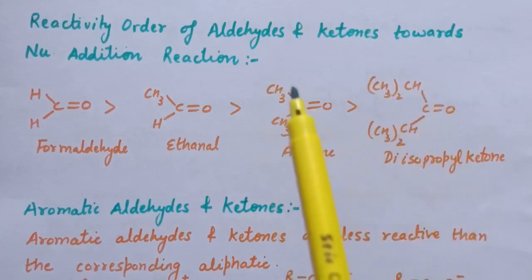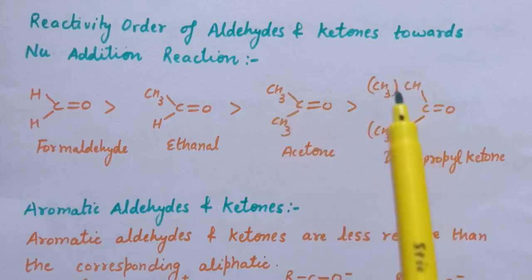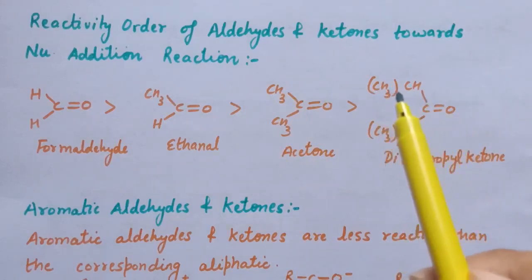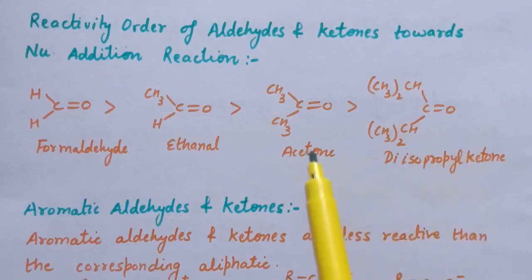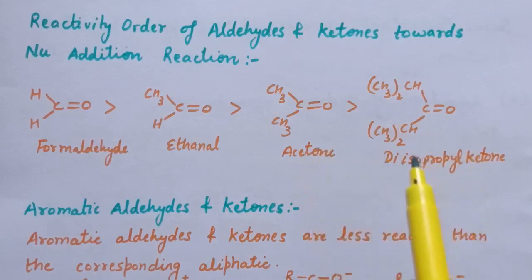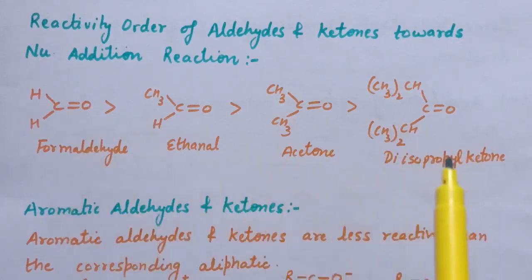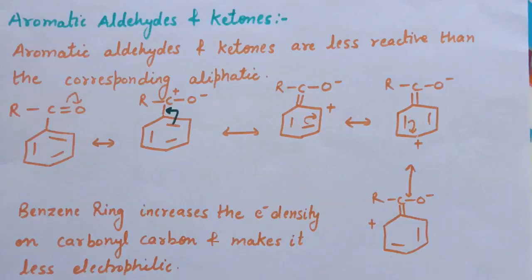So these groups are smaller as compared to isopropyl group, and also the plus I effect is more in case of diisopropyl ketone. That is why acetone is more reactive as compared to diisopropyl ketone. So this is the decreasing order of these compounds towards nucleophilic addition reaction.